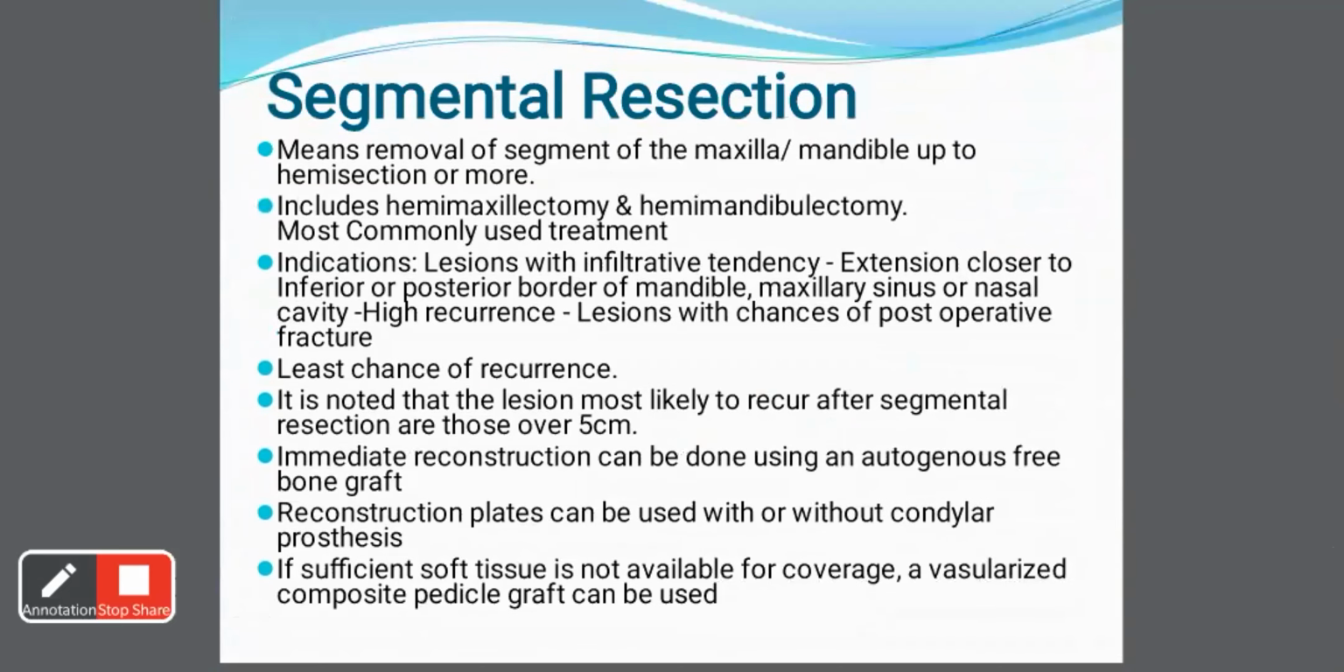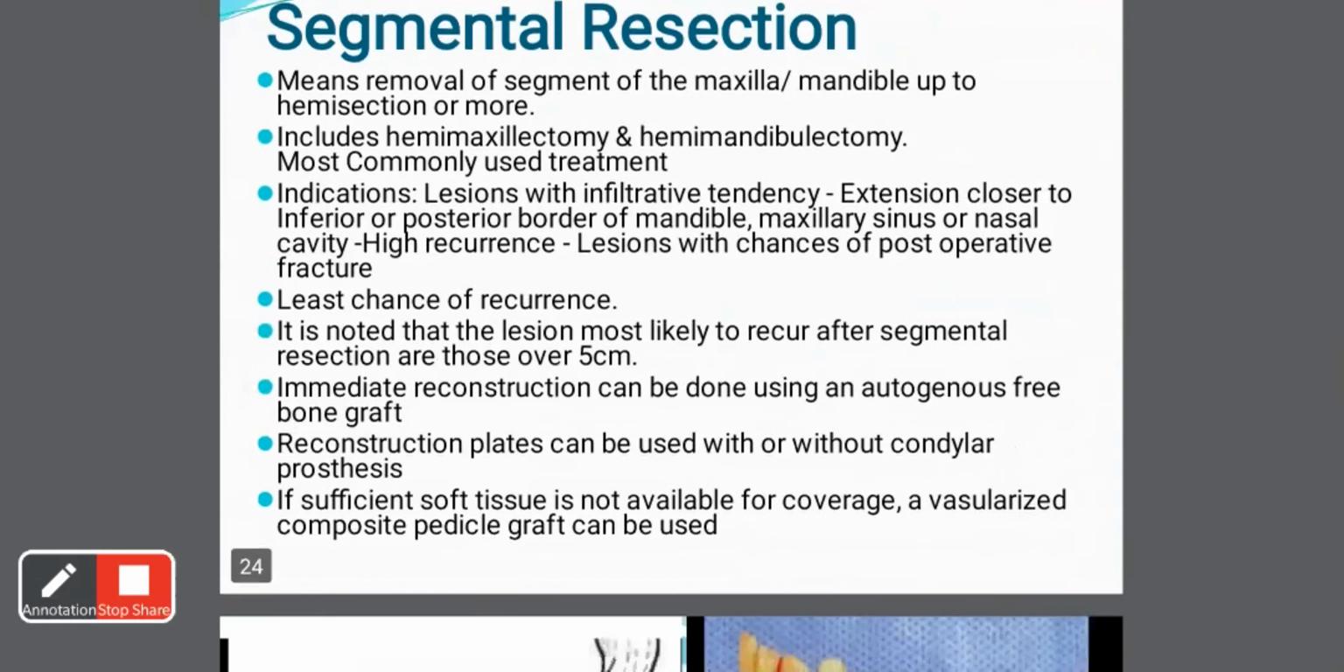It means the removal of maxilla or mandible up to hemisection or more. It includes hemimaxillectomy and hemimandibulectomy. These are the most commonly used treatments. Indications of segmental resection are lesions with infiltrative tendency, extension closer to the inferior border of the mandible, maxilla, or into the nasal cavity. So the recurrence rate is also high. Also lesions with chances of postoperative fractures. After segmental resection, there are least chances of recurrence. It is noted that the lesions most likely to recur after segmental resection are those over 5 centimeters.